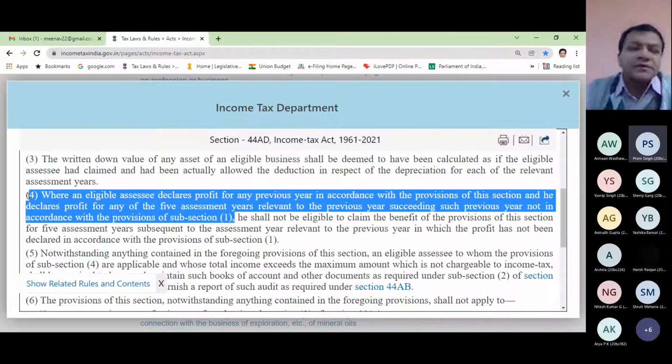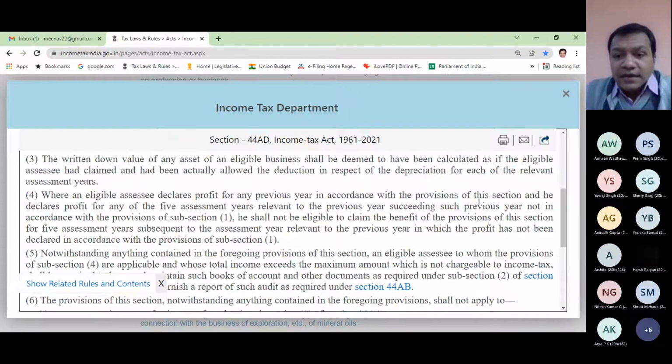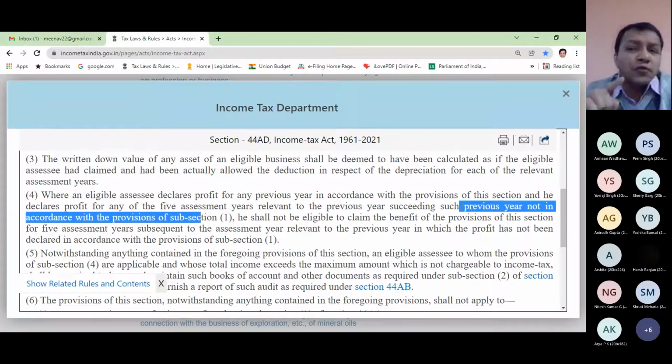If in the previous year 2021 I am following the provisions of 44 AD, then for the next 5 years, 21-22, 22-23, 23-24, 24-25, and 25-26, in these 5 years I have to follow 44 AD. But if I have not followed it, if the previous year 2021 is the year in which I have followed 44 AD,